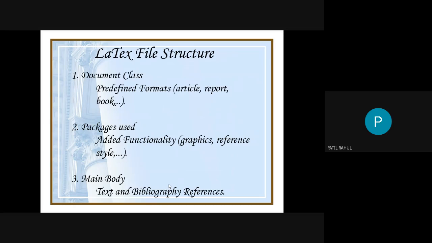These are additional commands in LaTeX, such as graphics, reference, and style. If you want to publish your data in a very good manner, or add some bullets, you use different packages. So here you mention the packages.